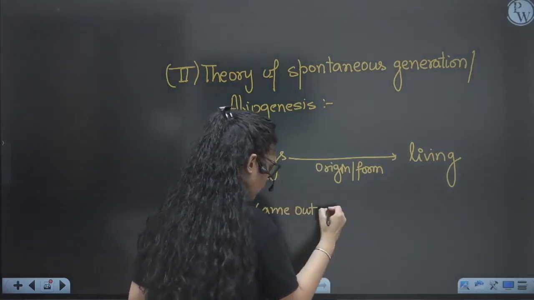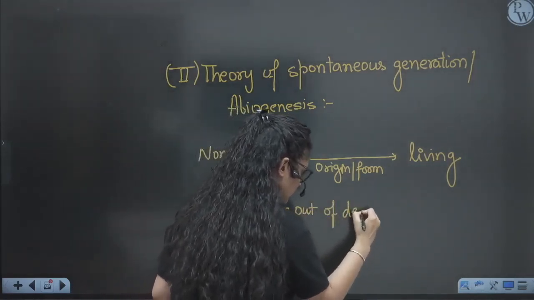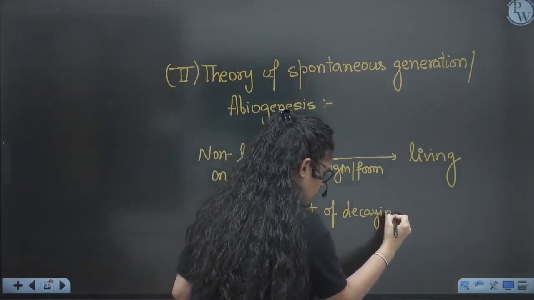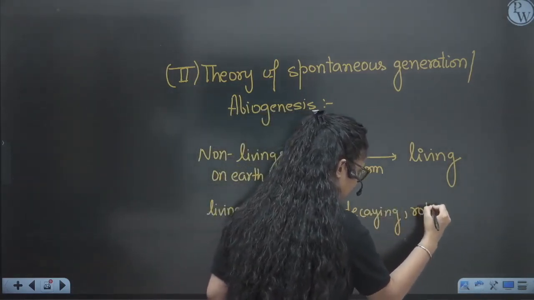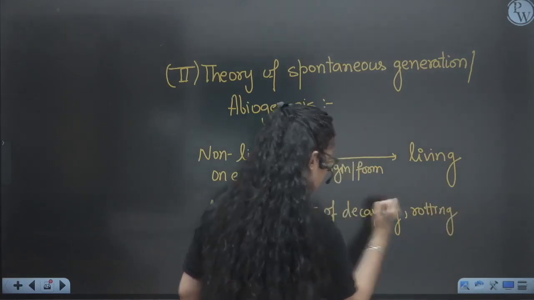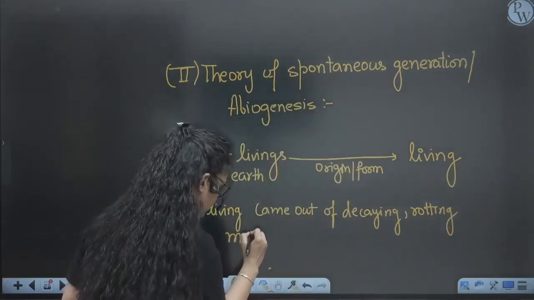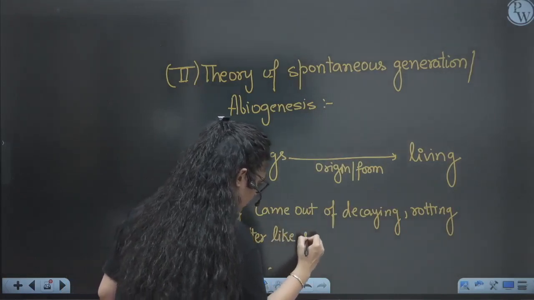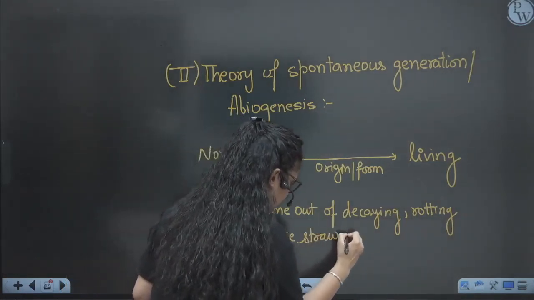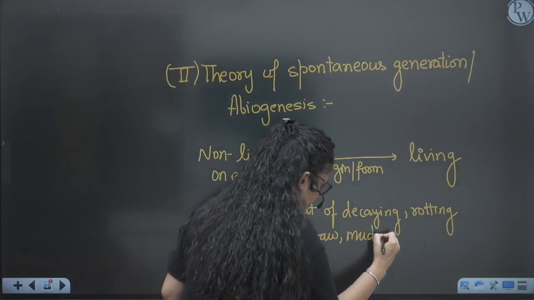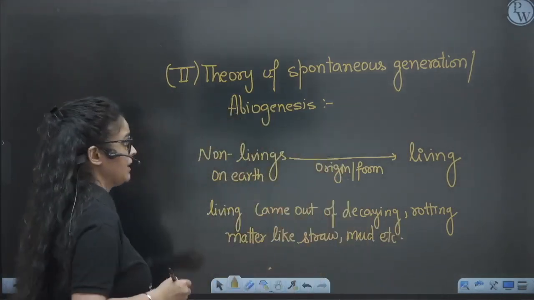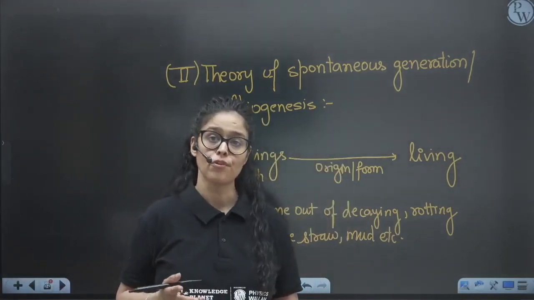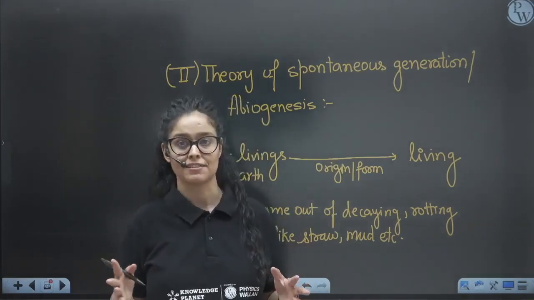Living came out of decaying matter, or you can say rotting matter, like straw, mud, etc. So this is something which you have to remember. But again, it was disapproved by the theory of biogenesis, right?